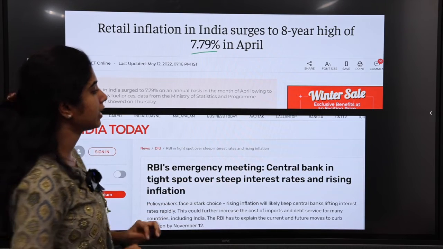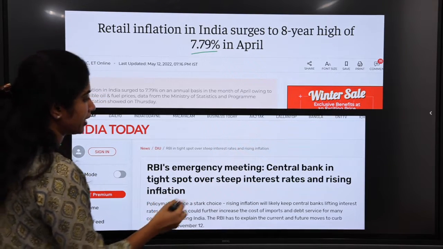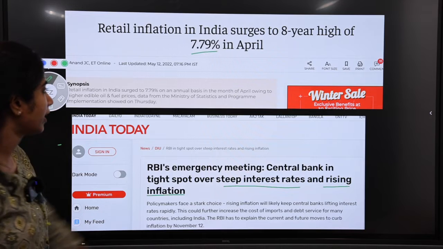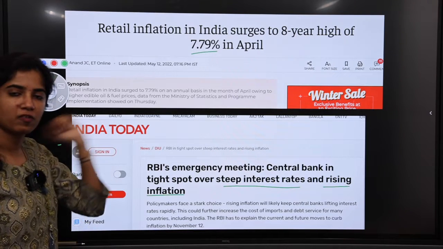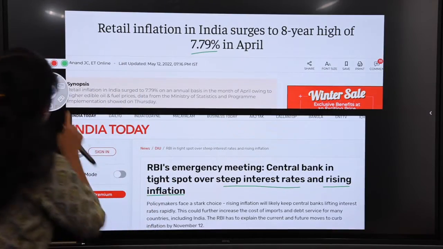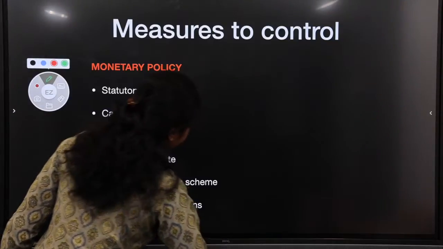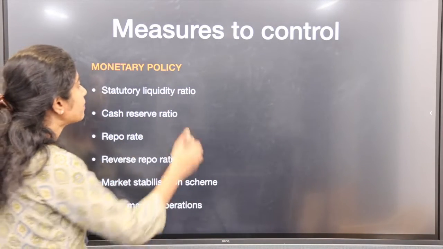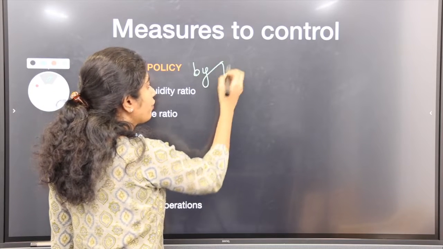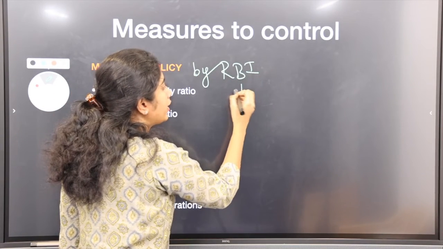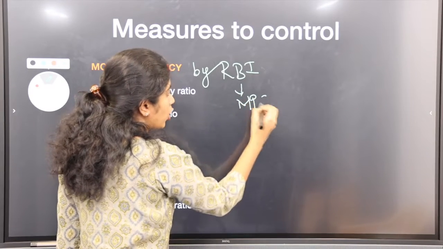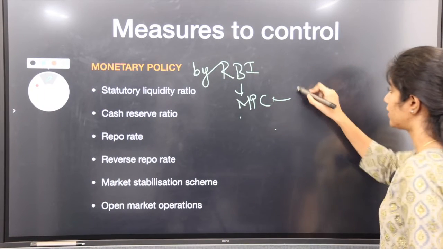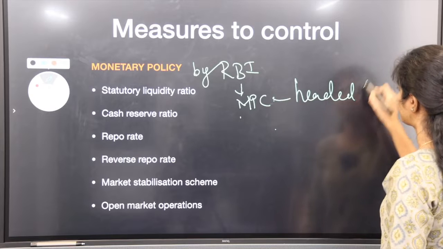RBI's emergency meeting: the central bank is in a tight spot over steep interest rates and rising inflation. What are steep interest rates? We'll see about that now. So with rising inflation, how will you control it? Let's see about this now. Measures to control inflation. First, monetary policy. This is done by the RBI, the Central Bank of India. For that they have the Monetary Policy Committee, which is headed by the RBI Governor.